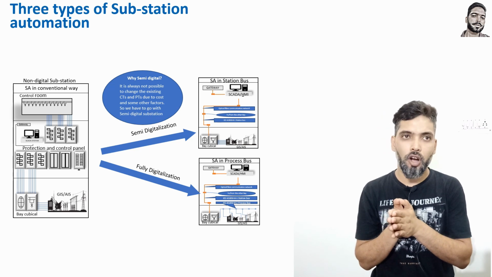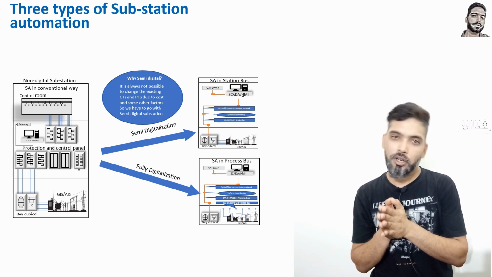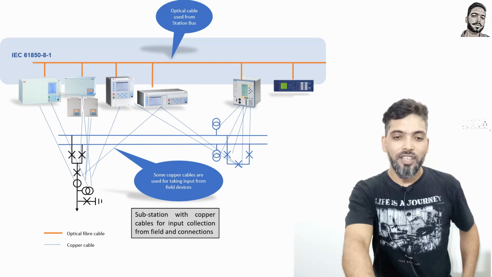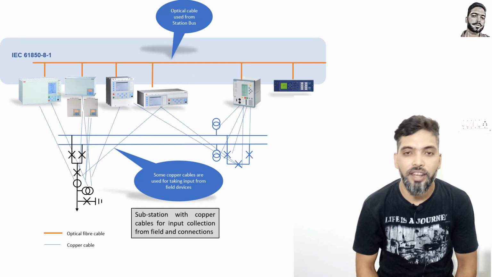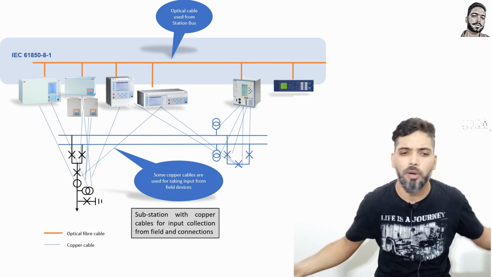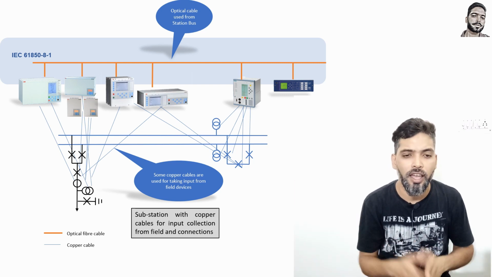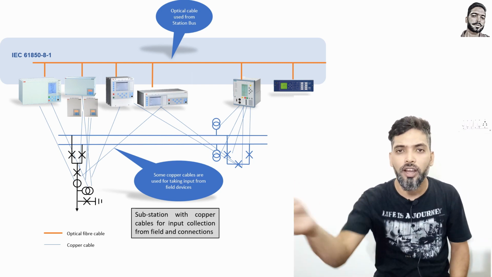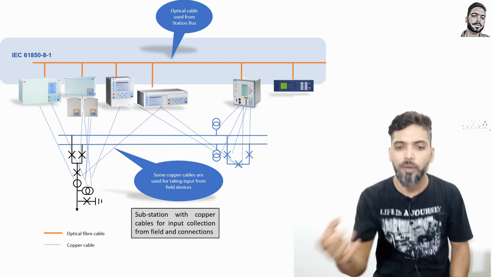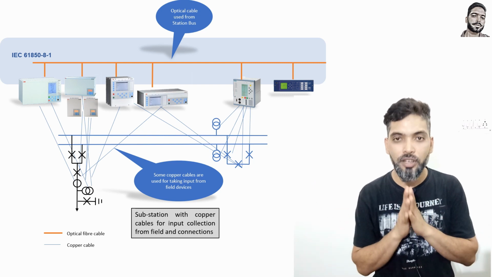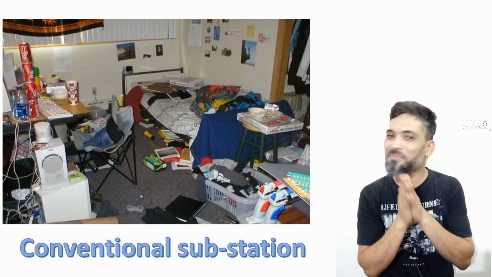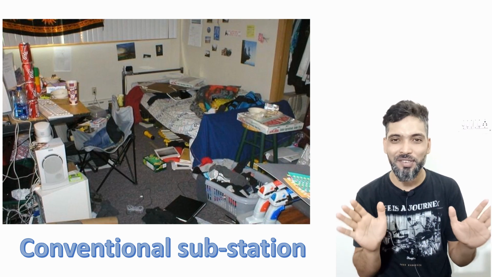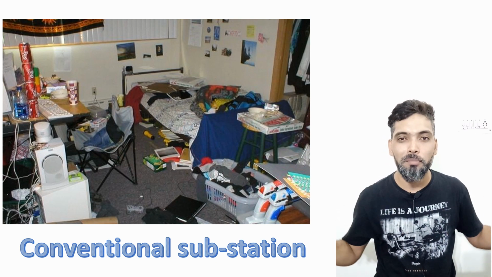But few copper cables will be there in the yard, but it's always a good thing. So this is what the conventional substation wirings will be. Lot of copper cables from here and there, from breaker to one relay, another breaker to another relay, isolator to one place, PT to one place, CT to one place. All these things, whatever you are seeing, this is just like a bachelor's room. Conventional substations, everything will be messed up.